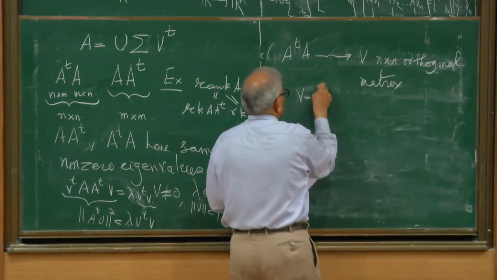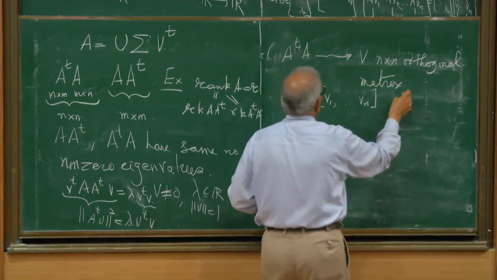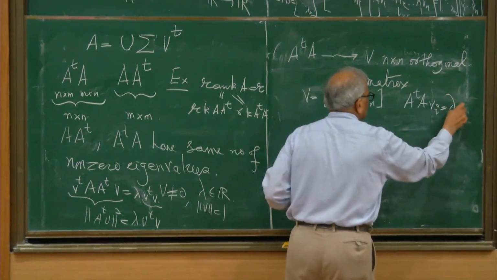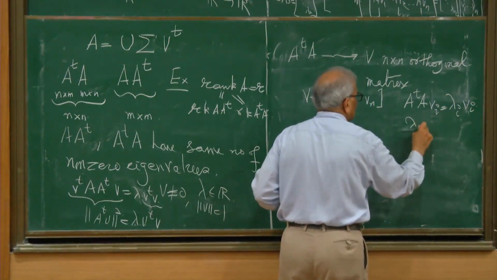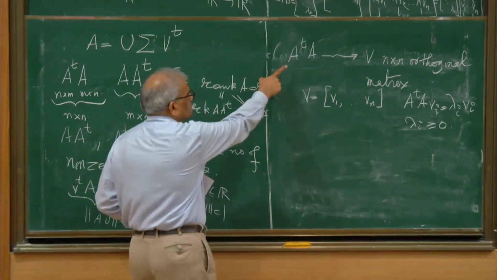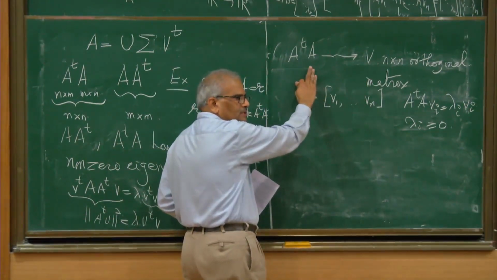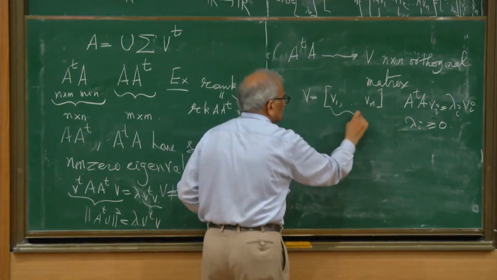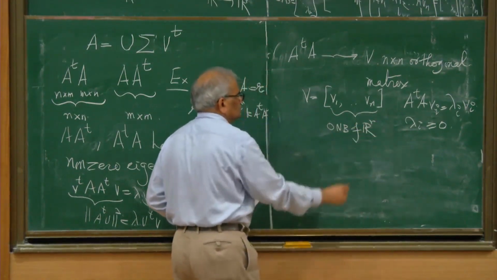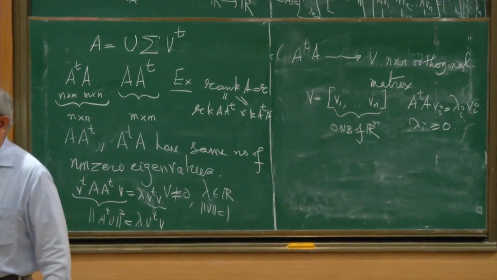We write it in terms of column vectors, and A transpose A Vi equals lambda i Vi, and these lambda i's are non-negative. This is a real symmetric matrix, so I can get this square matrix whose column vectors are eigenvectors of it, and they constitute an orthonormal basis of R^n.